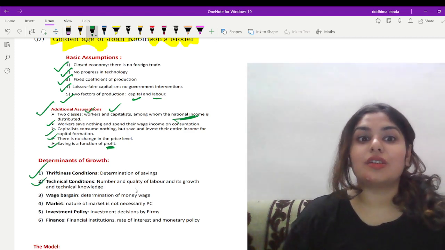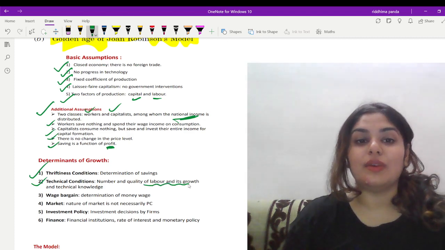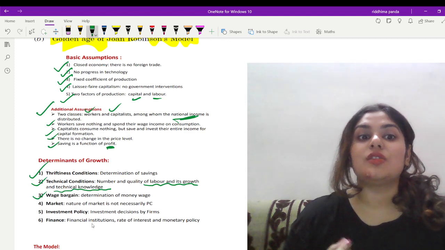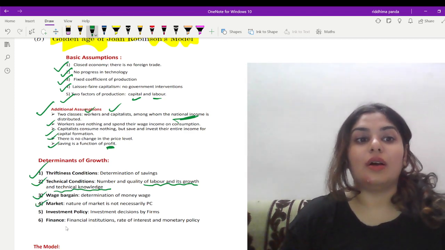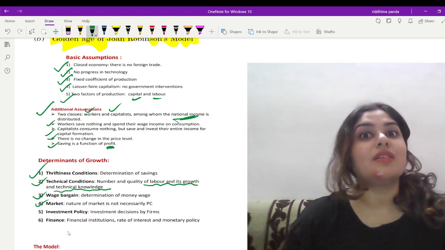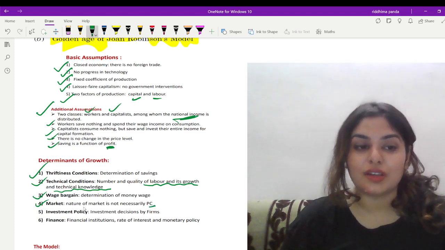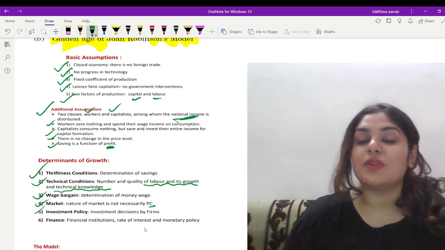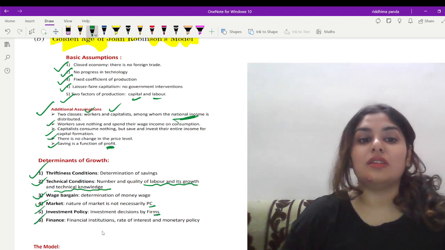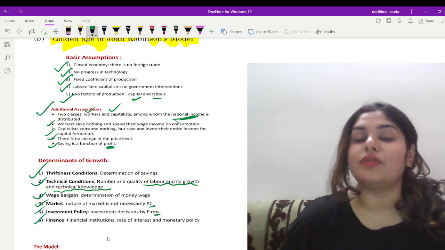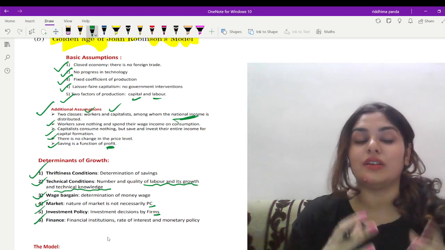Second one is technological conditions, so the number and quality of labor and its growth, and technical knowledge. Third one is wage bargain, right? So that is the determination of money wage. The market structure here is not necessarily a perfectly competitive market. Talking about investment, it is completely decided by the firms. And last one is finance. The financial institutions, rate of interest and monetary policy are all related under this category.